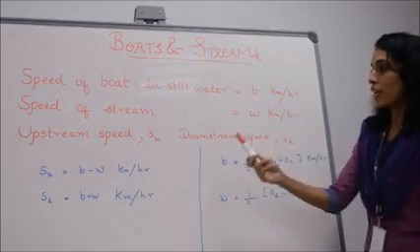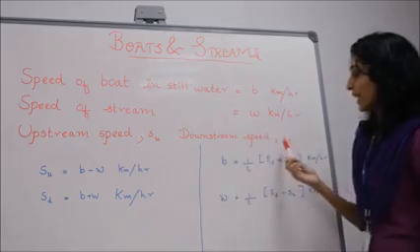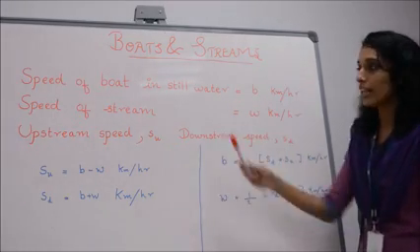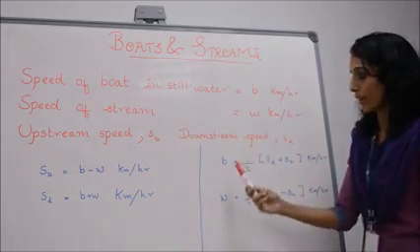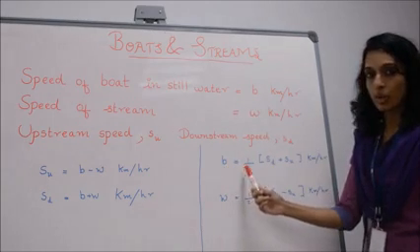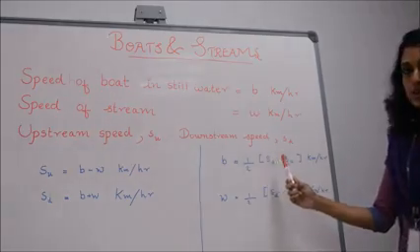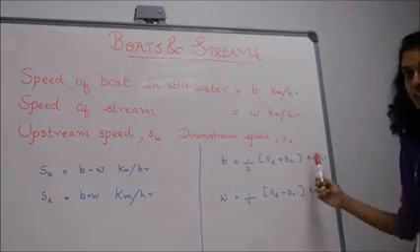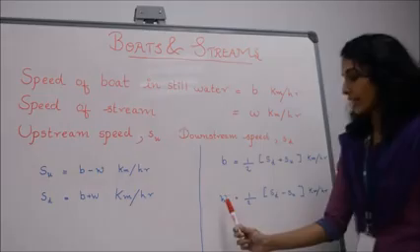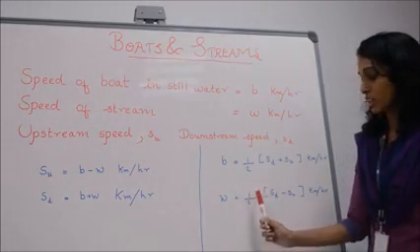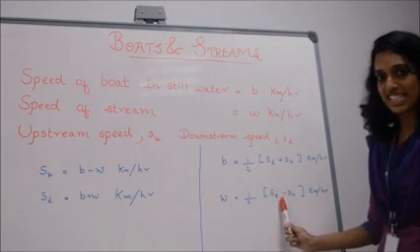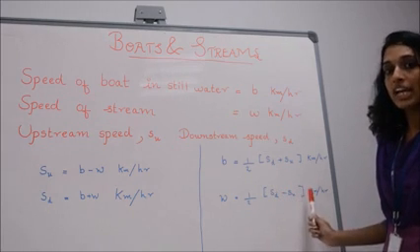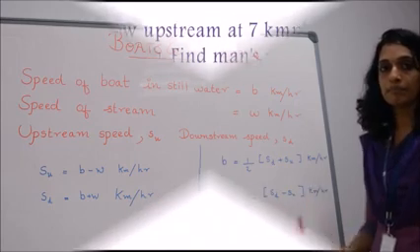And the reverse, if we are given SU and SD, how can we find the speed of the boat in still water? That is, B is equal to 1 by 2 into (SD plus SU) km/h, and W is equal to 1 by 2 into (SD minus SU) km/h.